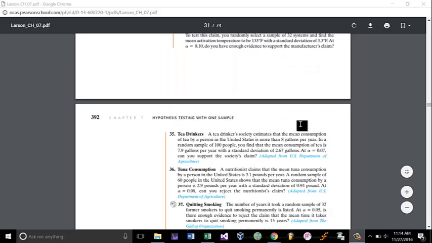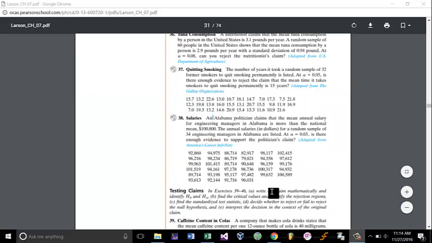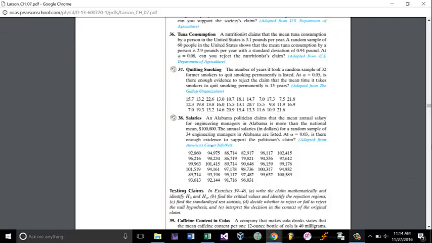Let's do some rapid fire hypothesis testing. Go to page 392, question 38, and this is what we'll be looking at with this data right here. The question tells us an Alabama politician claims, keyword claims, can't highlight the word claims enough, that the mean annual salary for engineering managers in Alabama is more than the national mean, $100,800. The annual salaries for a random sample of 34 engineering managers in Alabama are listed.